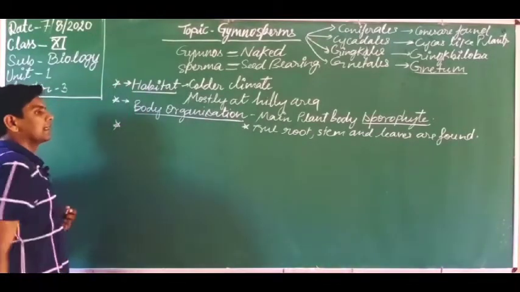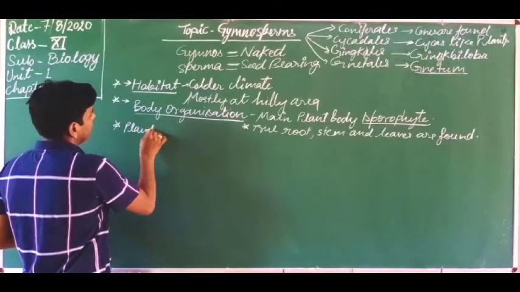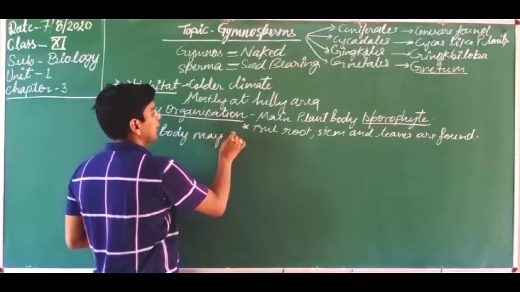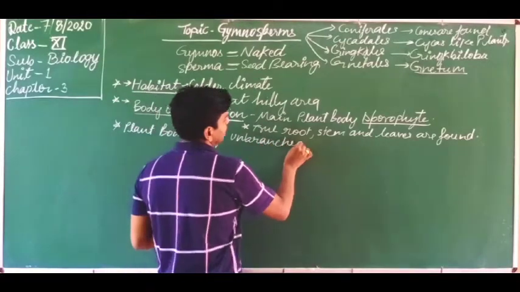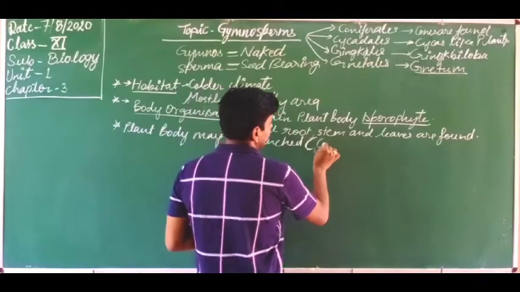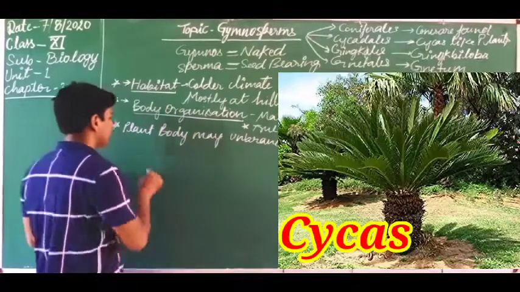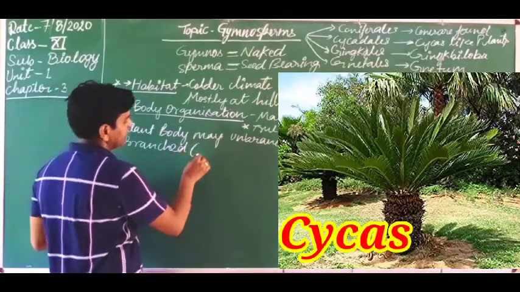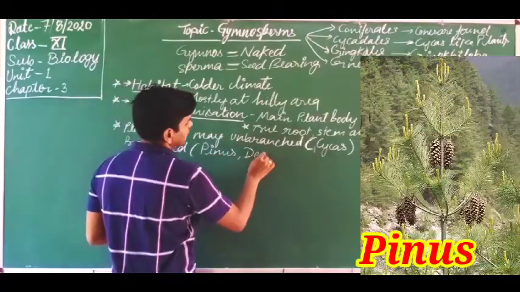Next, dear friends, let's discuss the plant body. It can be unbranched or branched. Unbranched, for example, cycas. Unbranched plant body and branched plant body, I am writing here pinus and deodar.